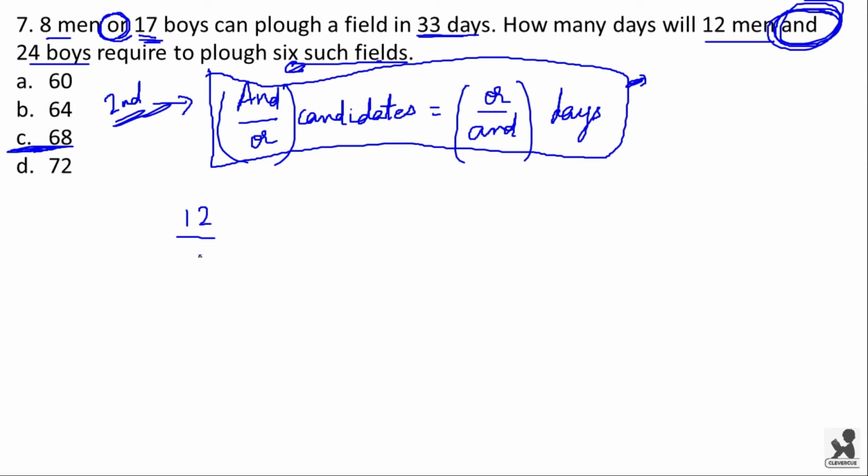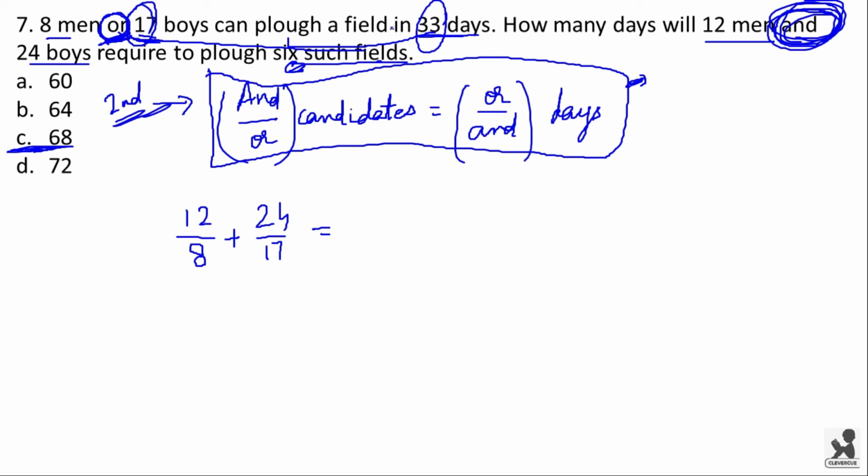So you have to write here 12 by 8 plus, next we will be considering for boys. Here we have end with 24 boys. So in the numerator you will be writing 24 and in the denominator you will be writing those number of boys which are connected with or. So 24 by 17. This will be equal to number of days which is connected with this OR.